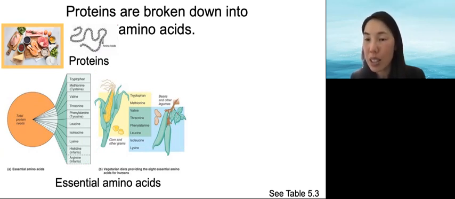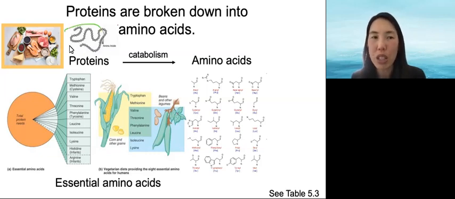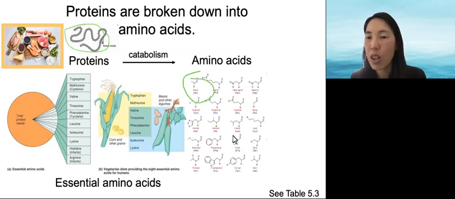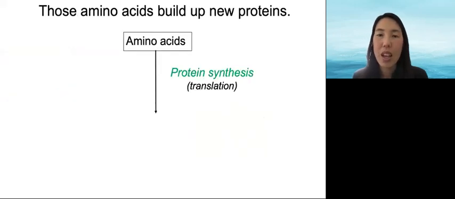Now, once you eat protein in the food, your digestive system breaks the long chain of amino acids down into individual amino acids. It is catabolism because you are breaking a large protein into smaller pieces, the amino acids. These individual amino acids are the building block to then make new protein that you need.